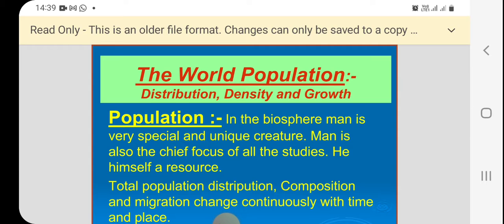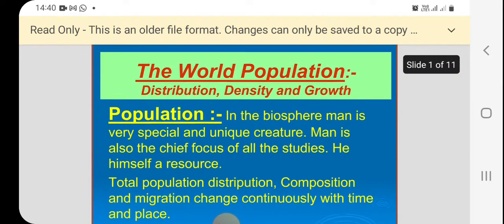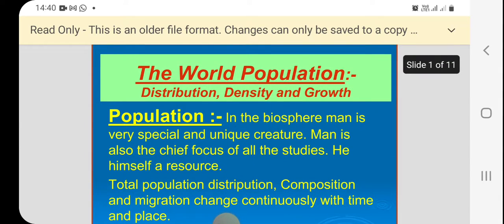Part 1 book, Fundamentals of Human Geography, Chapter 2: The World Population, Distribution, Density and Growth. So you know that now, what do you mean by distribution? Distribution means that the total world population is not evenly distributed all over the world, due to various reasons like climate and physical factors. So the distribution of population in the world is uneven.